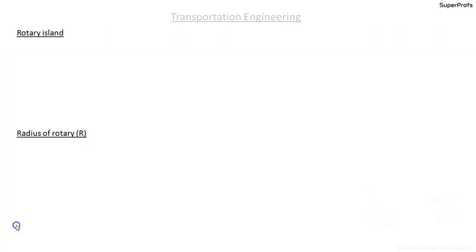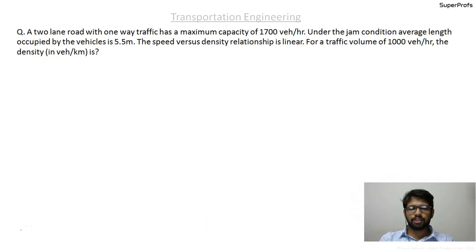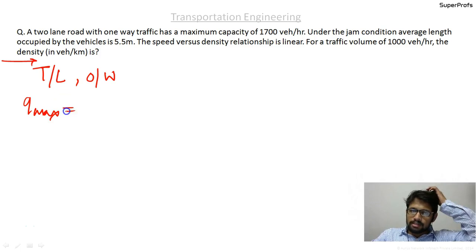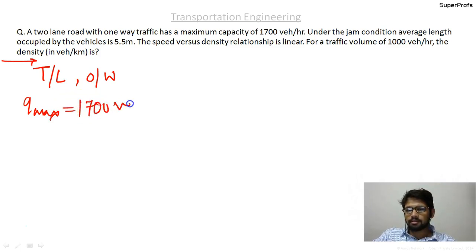Okay guys, so let us move on to the next question. That is a two-lane road with one-way traffic. Okay, so I'll write down the data. It has a maximum capacity Q max of 1700 vehicles per hour.